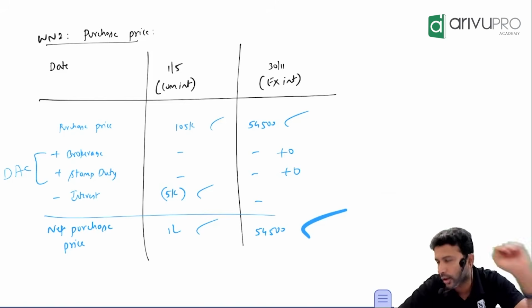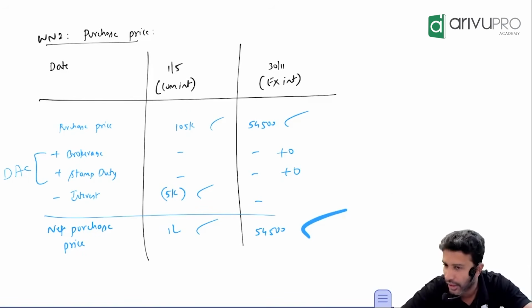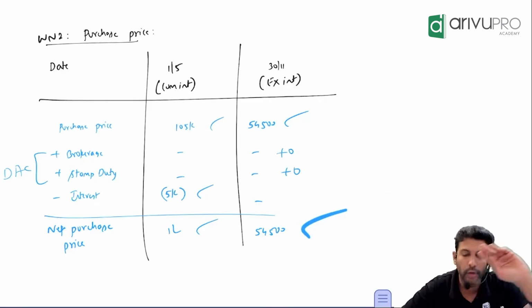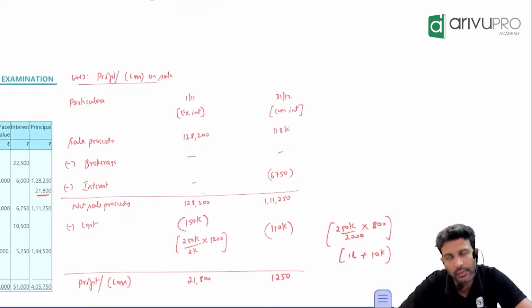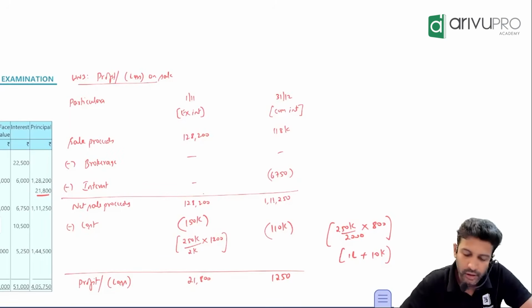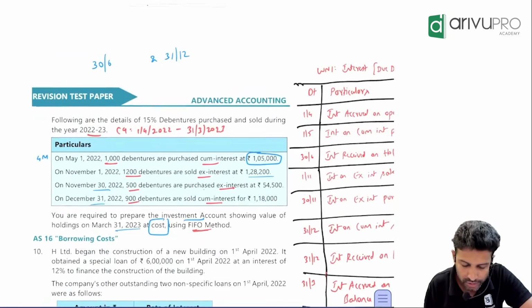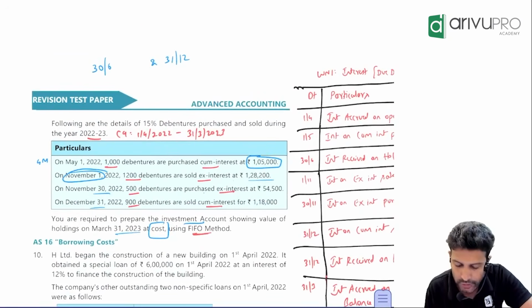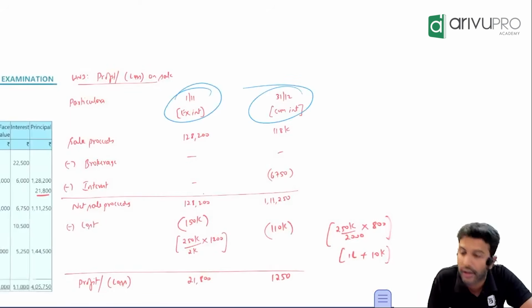Okay, the next working note is to find out net sale proceeds as well as profit or loss made on sale. That's your working note number 3. I'm just calling it profit on sale, but both get captured. How to do it? Same fashion. Sir, go back to the question. How many times did you sell your debentures here? 2 times. One on 1st November, another on 31st December. First list that out. Particulars, 1st November, 31st December.